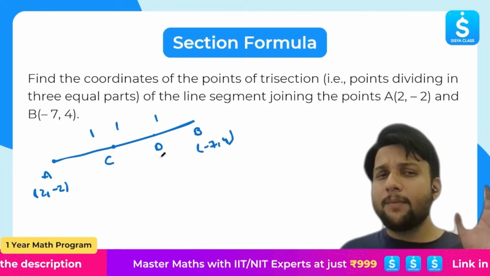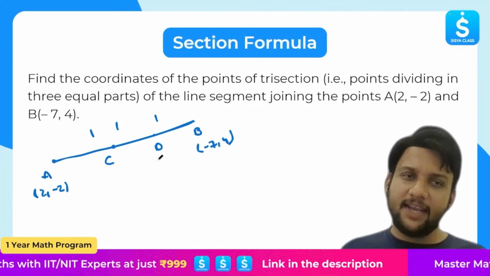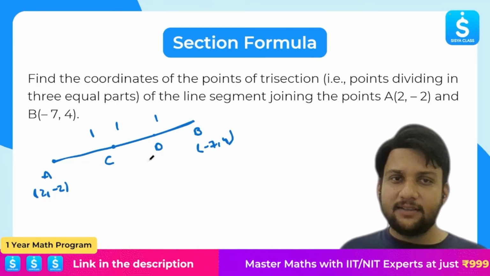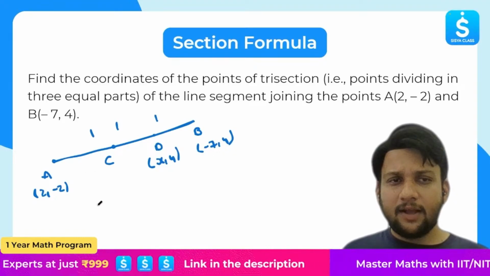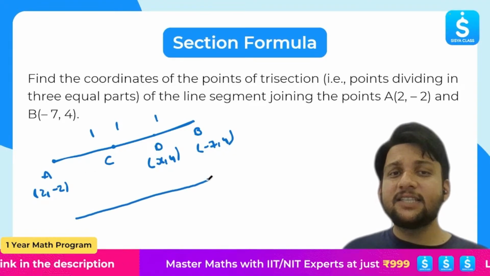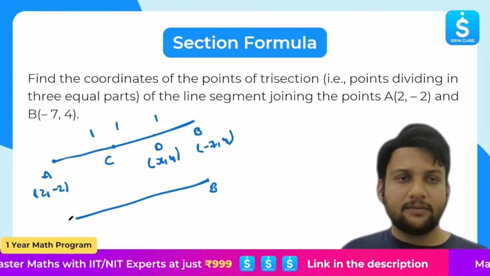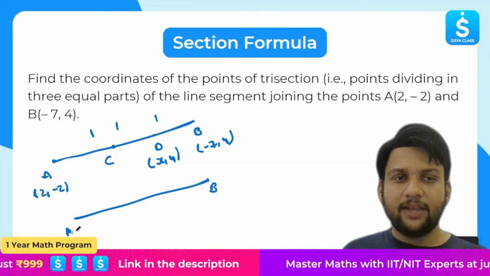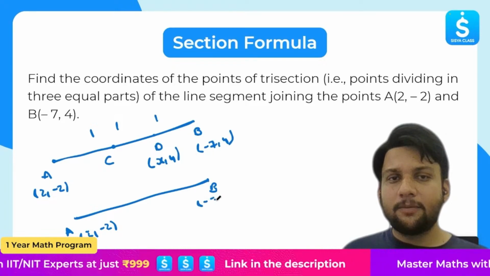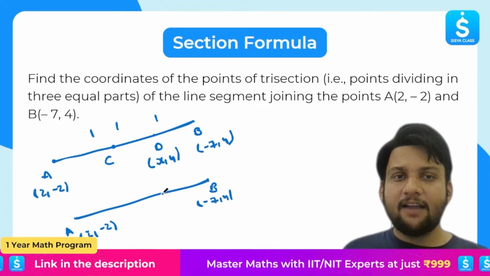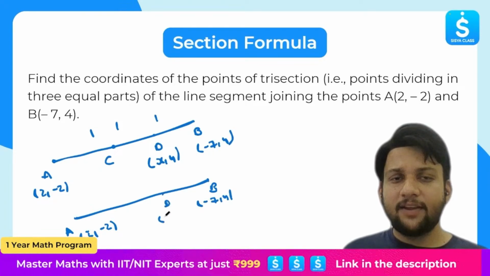What I'm going to do is find the coordinates of point D. Then you can find the coordinates of point C. So I will assume this is x comma y. Now, I will assume that C is not here. So A is 2 comma minus 2. B is minus 7 comma 4. So D, I will assume the point as x comma y.